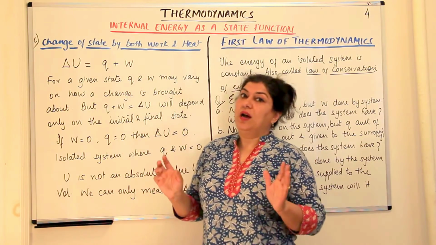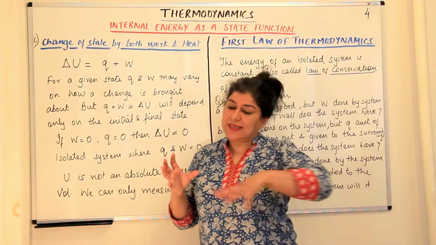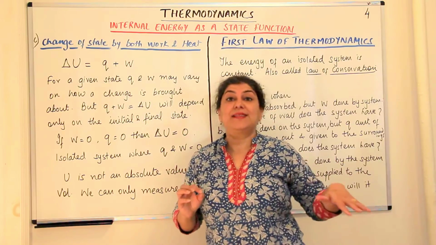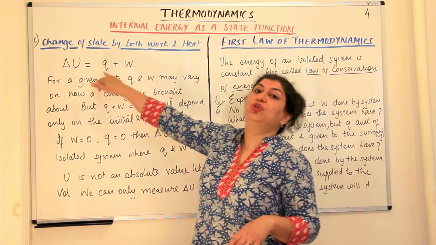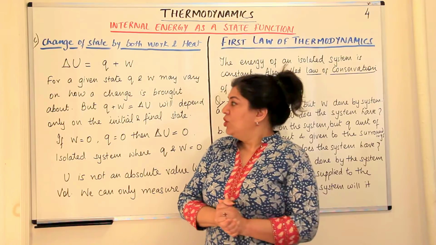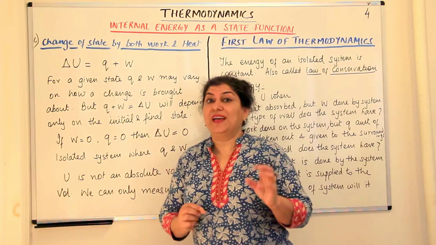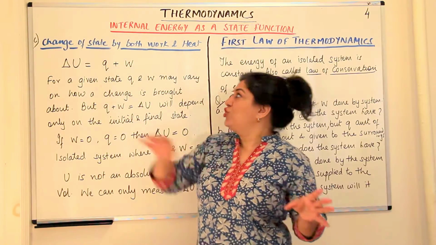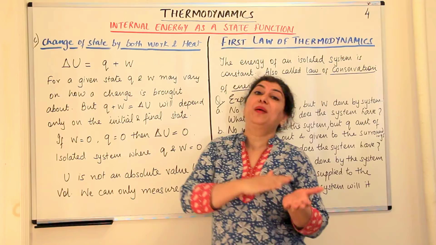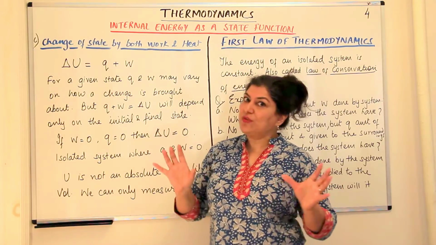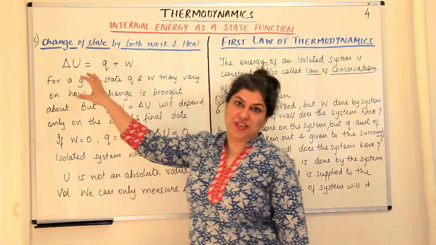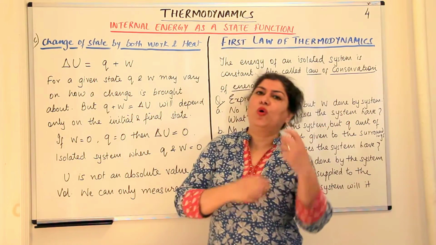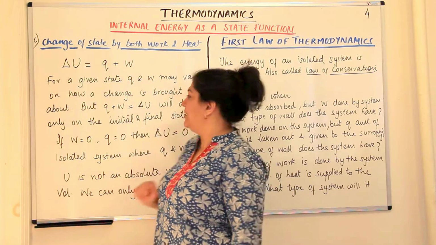But when heat is given out by the system and when work is done by the system, the values of both Q and W are negative. So it is possible in real life that work is being done by the system, yet heat is being provided to it. So one of the values may be positive and the other negative. So the net effect of the two would be the change in the energy. Whatever is the net sum total of all the effects would be the change in internal energy.